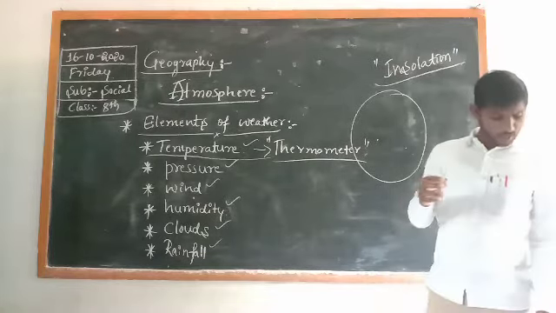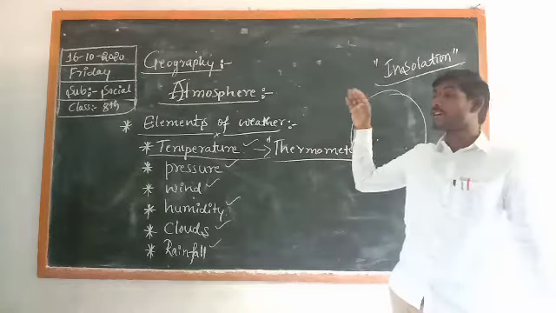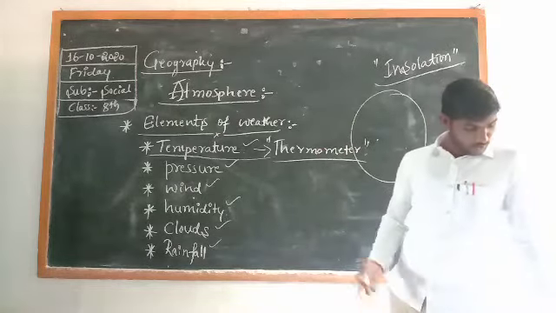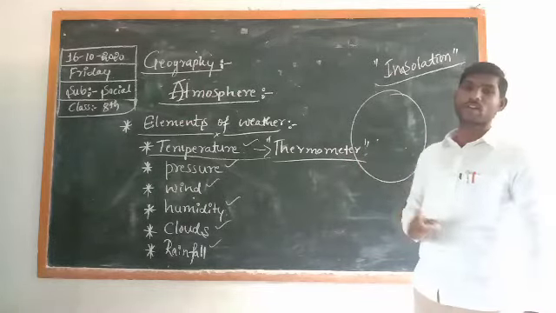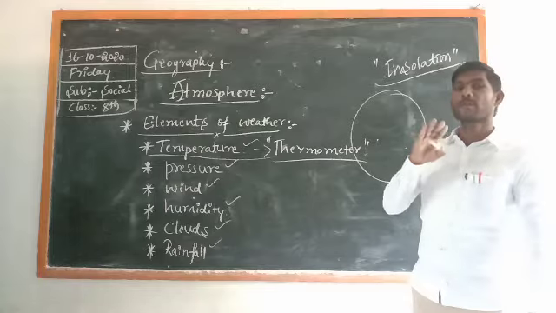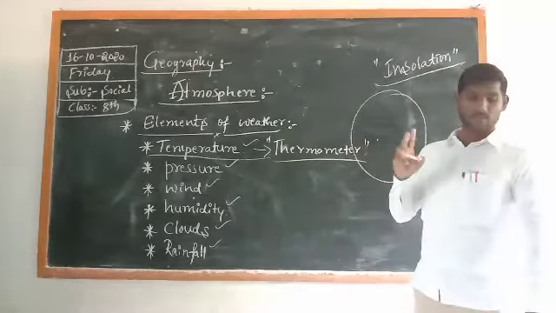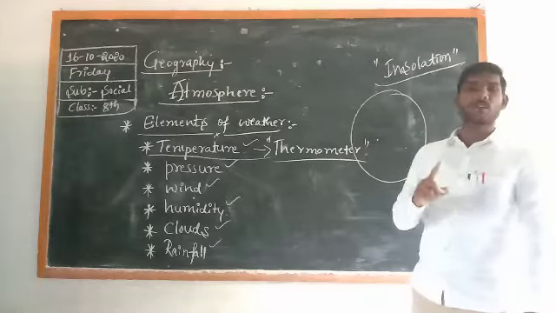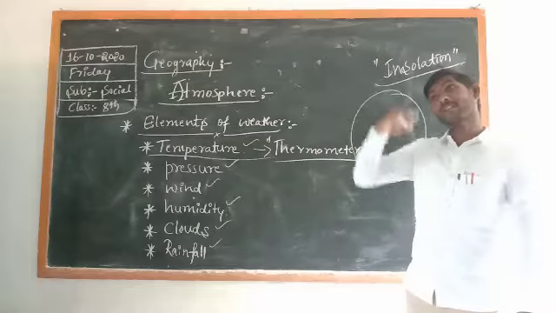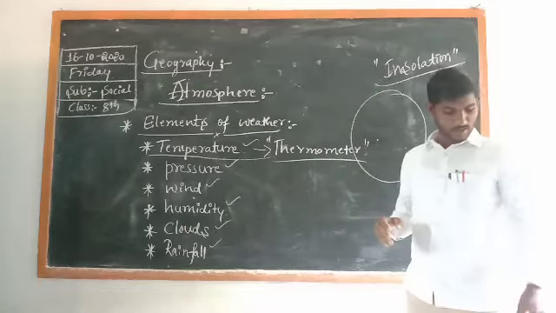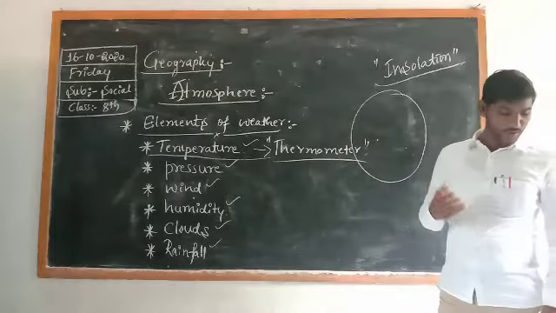Here are the important factors that influence atmospheric temperature. Which are those? The first one is latitude. Everyone should take down which are the major factors influencing temperature. There are so many of them. The first one is latitude. The second one is altitude. Altitude means height. The next one is distance from the sea. And the next one is wind and ocean currents.